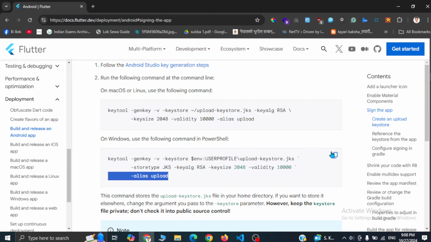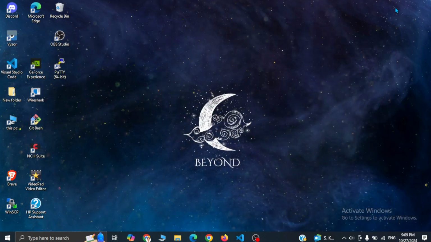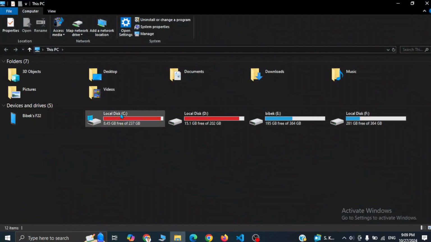If you are on Windows, copy this command, and if you are on macOS or Linux, then simply copy that command. And then you have to go to the directory where you have Android Studio installed. Let me minimize this and I will go to the C drive.